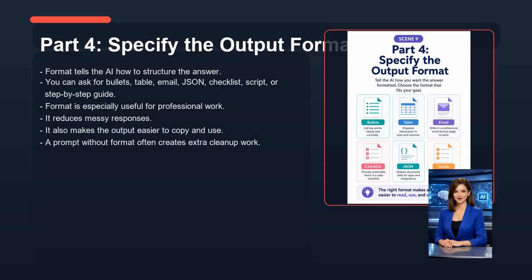Now let's look at part 4, specify the output format. Format tells the AI how to structure the answer. You can ask for bullets, table, email, JSON, checklist, script, or step-by-step guide. Format is especially useful for professional work. It reduces messy responses. It also makes the output easier to copy and use. A prompt without format often creates extra cleanup work.